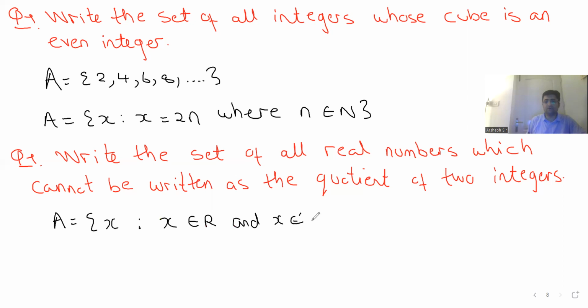So set A comprises of all the elements x such that x belongs to real numbers and x does not belong to rational numbers. This is one way of writing it. Another way of writing it is x belongs to R minus Q. Both the answers are right.